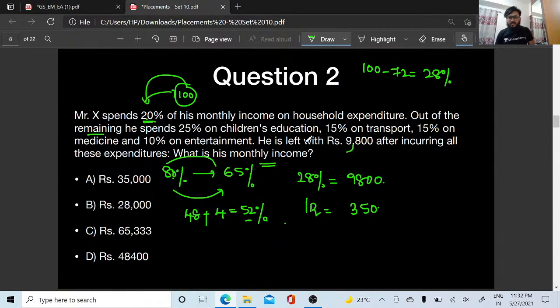What are they asking? His monthly income. His monthly income is 100 percent, right? So what will 100 percent become? It is 350 into 100. So it is 35,000, which is option A, 35,000. We can still go forward.